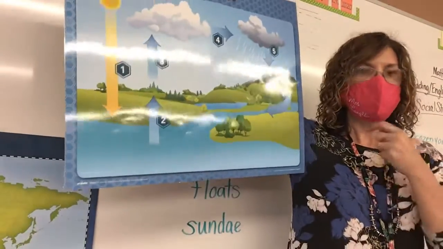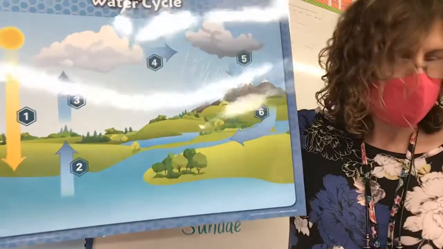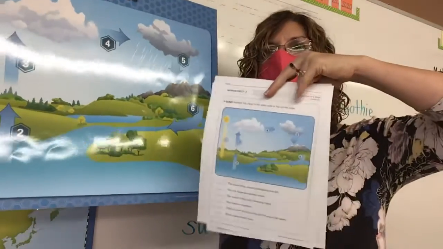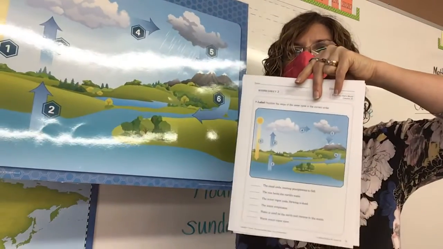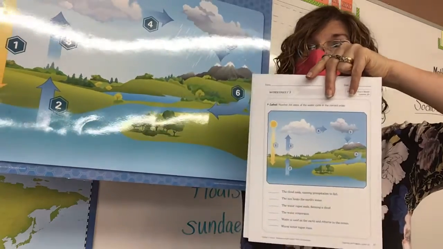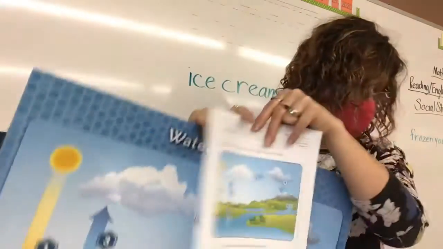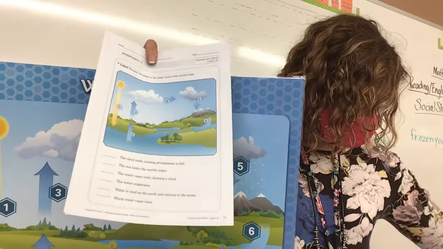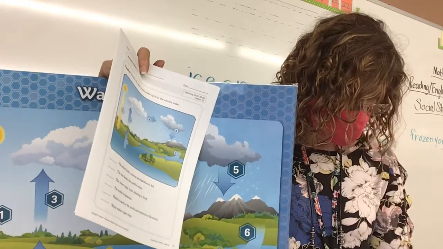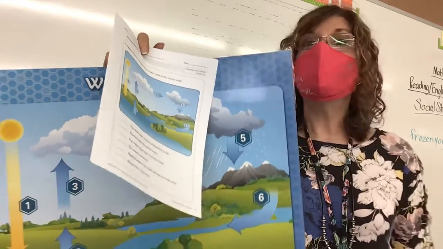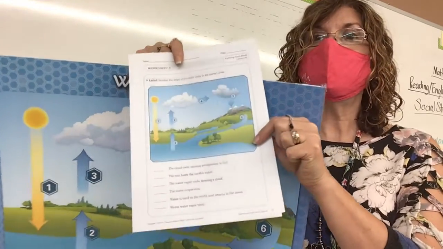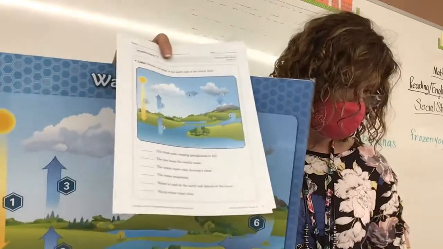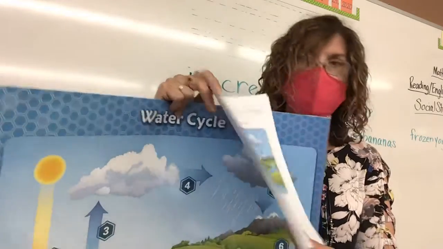is to go ahead and do that paper. And Sammy, I'm very sorry, this did not get put in your folder, so you get to do it whenever you do get your folder. Alright, and you can use the page in your book. It is page 71. 71 in your book to help you do this page. So I'll make sure it's in your folder for next time.